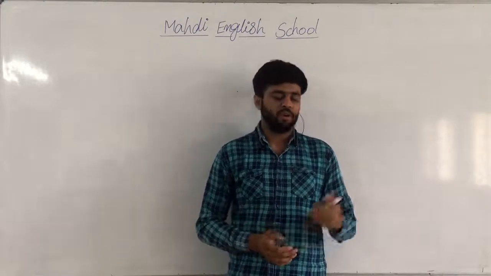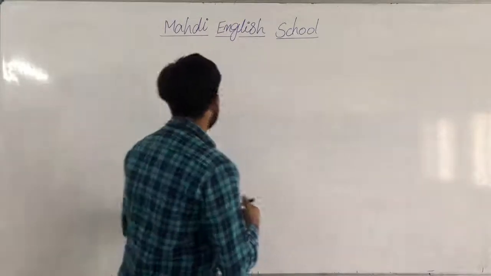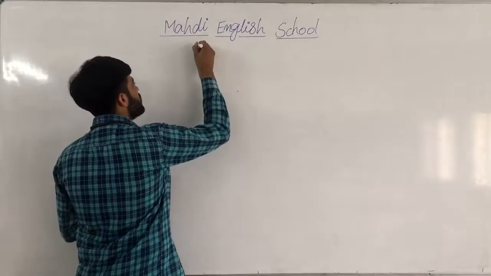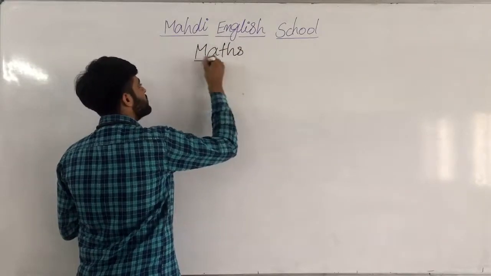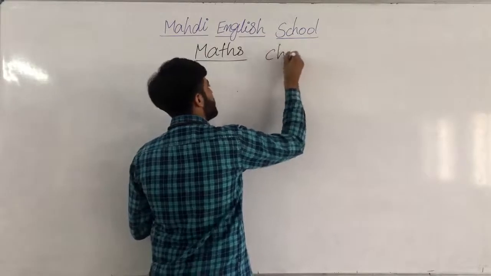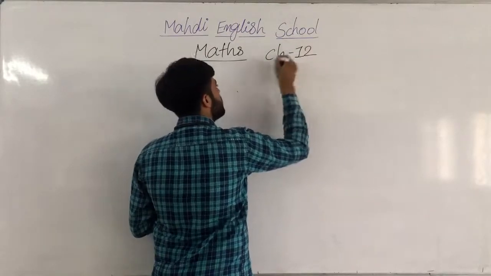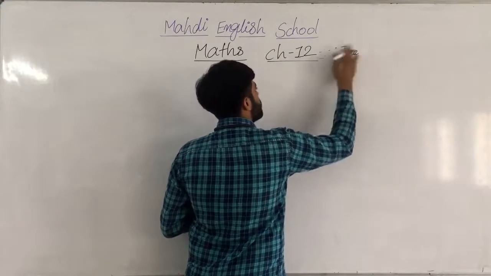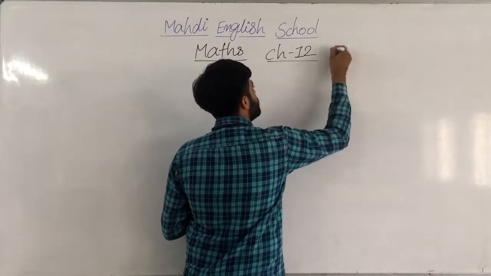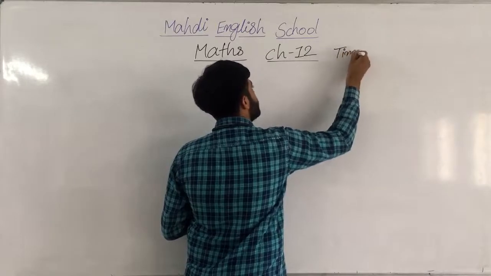Now note down all things with me in your book, dear all. Subject: Maths. Then the chapter number 12, Time. Note down all these things in your book.